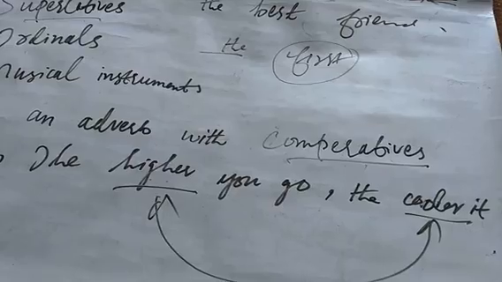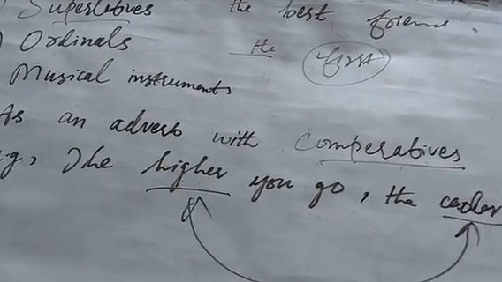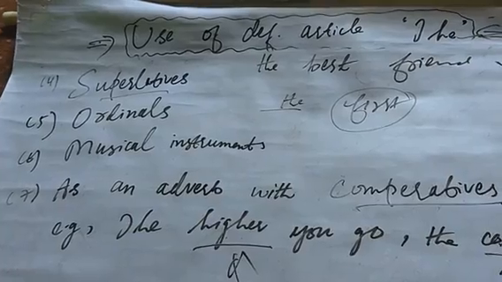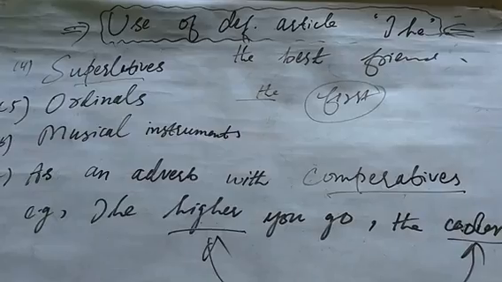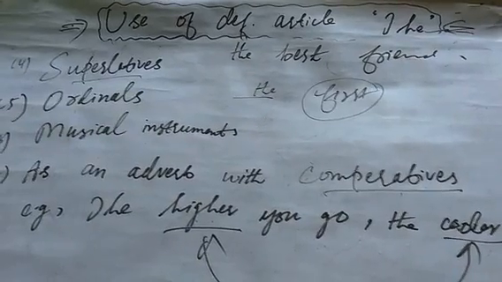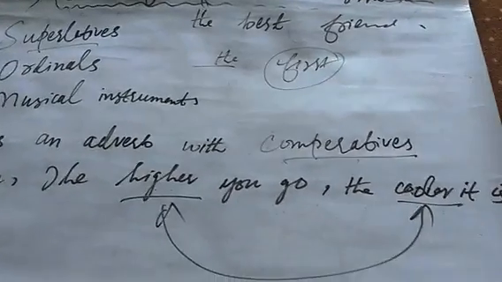Or we can say that the human being is very greedy. Okay, the human being is very greedy. The more he gets, the more he wants. Again we use two comparative degrees.